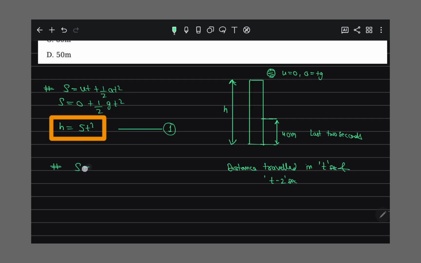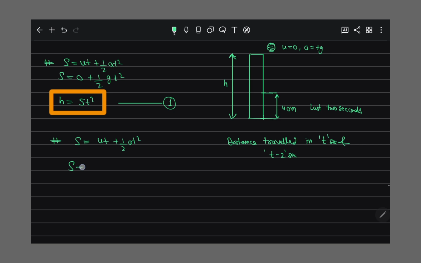So apply s is equal to ut plus half at square. Distance traveled in t seconds is 0 plus half g t square.